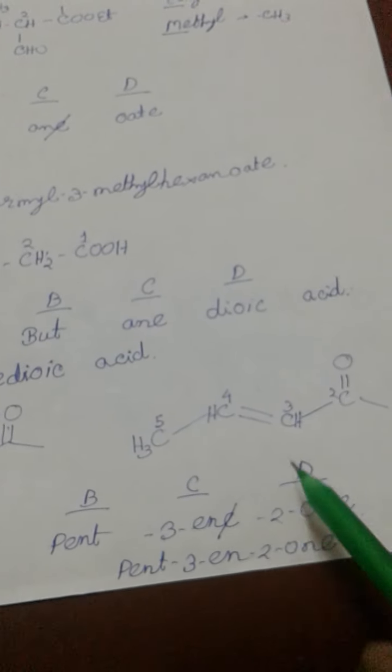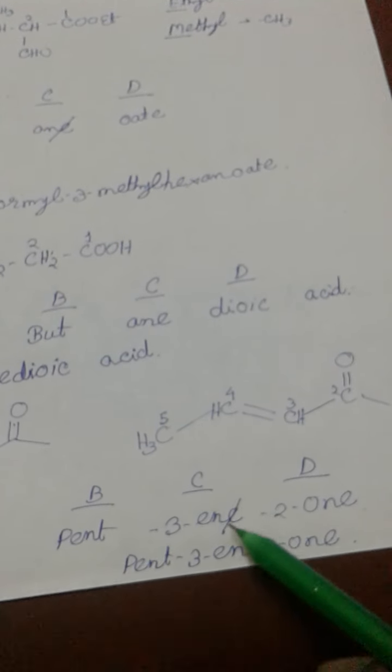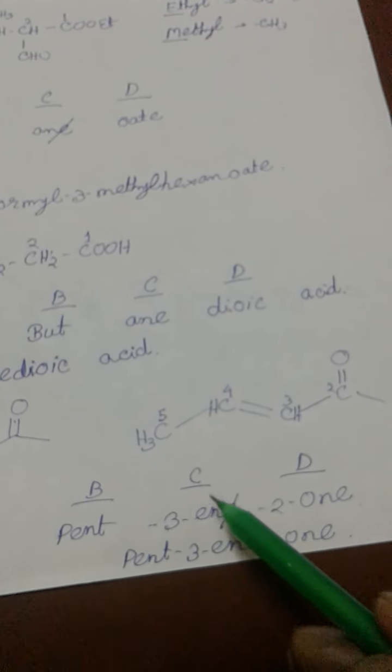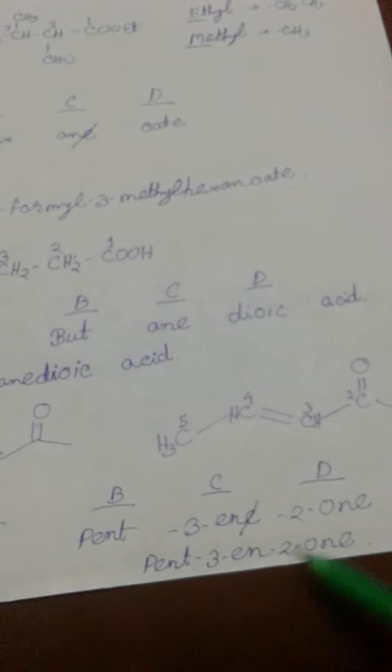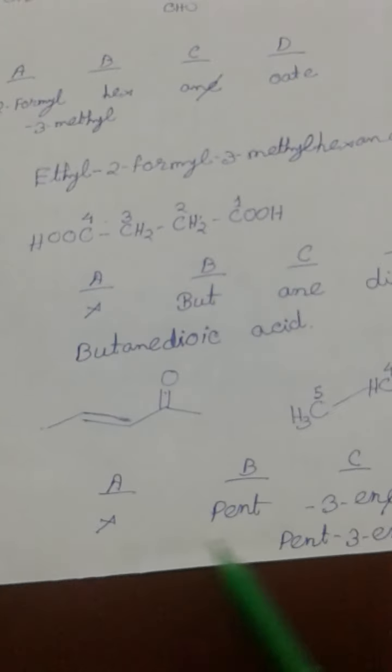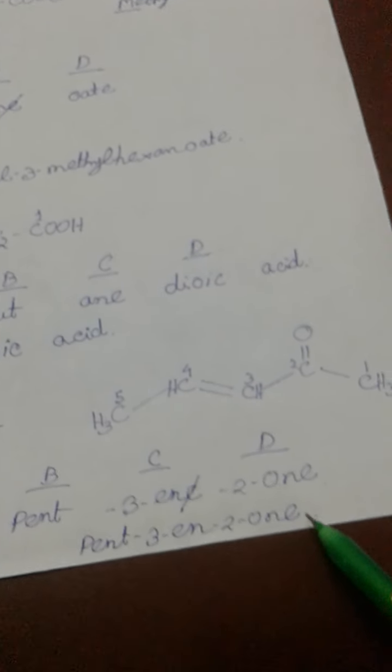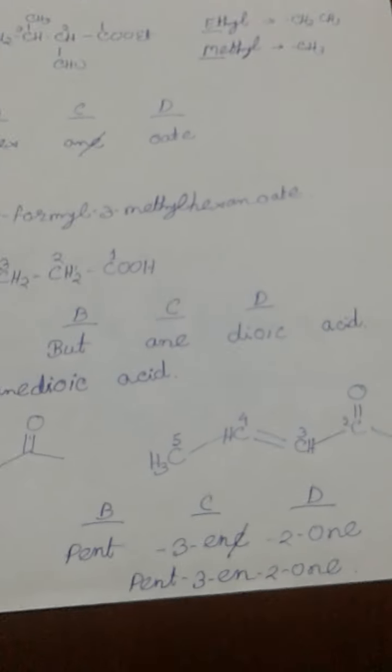We should omit the e at the end, because the next letter starts with a vowel, so the full name is pent-3-en-2-one. This is the full name of the molecule.